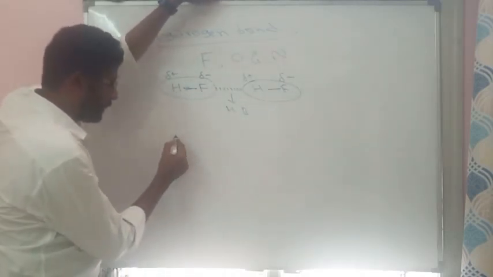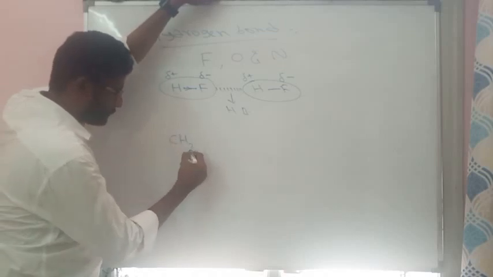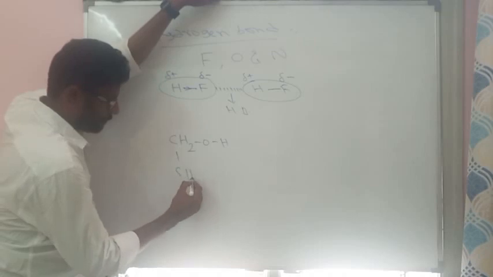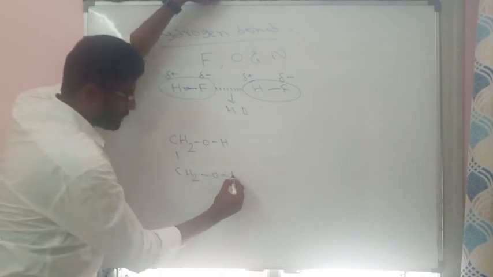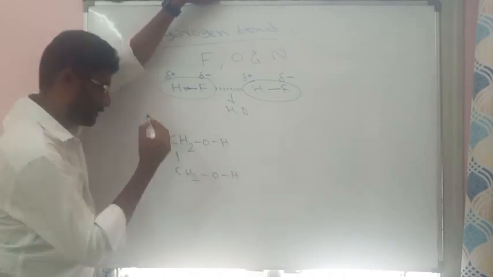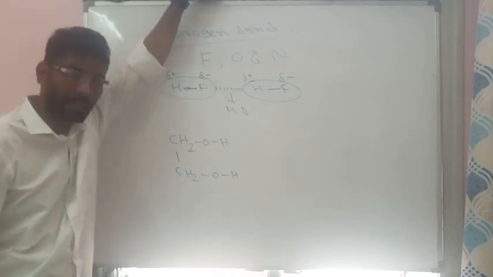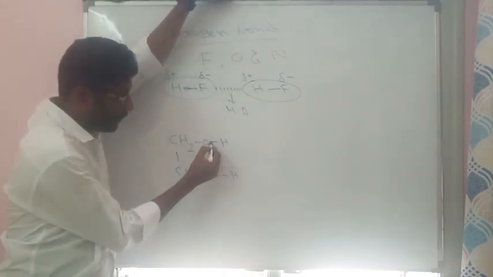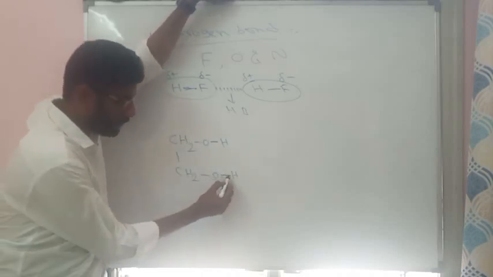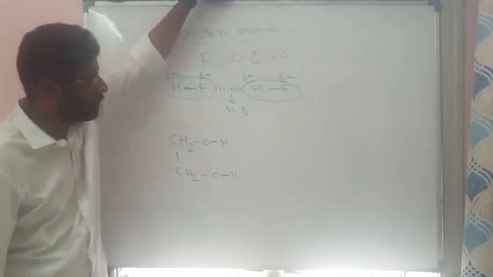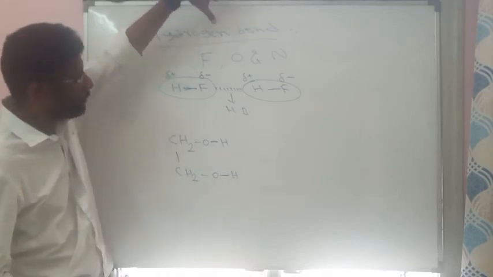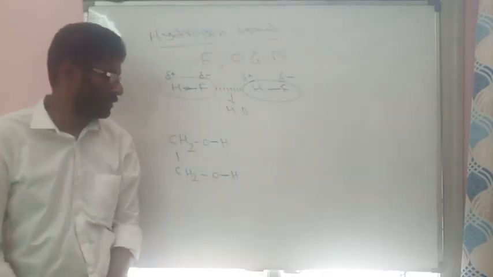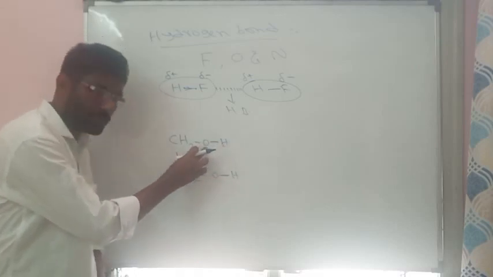Similarly, we are taking another example, CH2OH single bond CH2OH. Its name is ethylene glycol. In this glycol molecule, there is an OH bond here, and here also an OH bond. As I told, hydrogen bond is formed by electronegative elements like fluorine, oxygen and nitrogen. Here hydrogen is attached to oxygen.